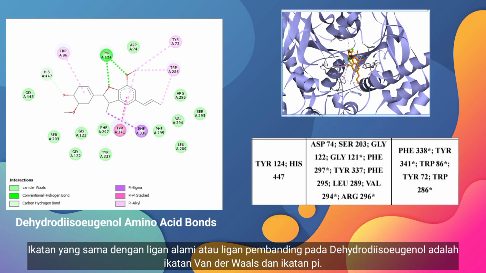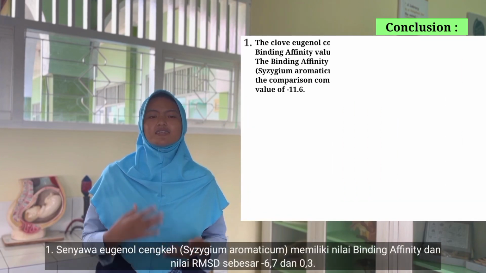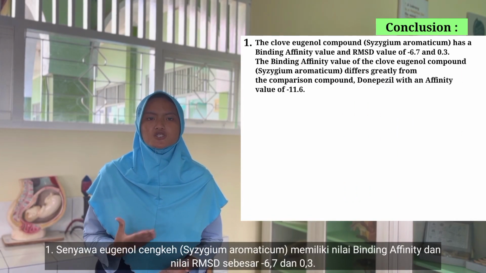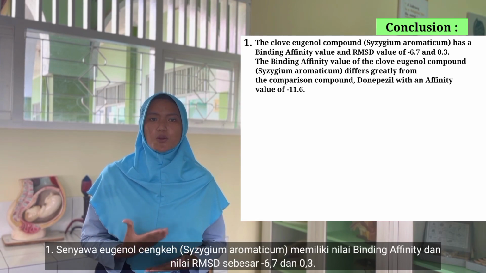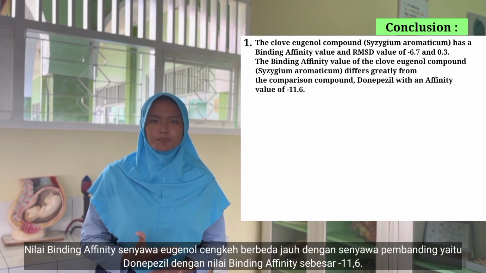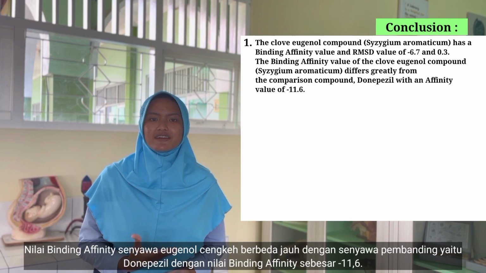So, the conclusion of this research is, the clove eugenol compound has a binding affinity value and root mean square deviation value of -6.7 and 0.3. The binding affinity value of the clove eugenol compound differs greatly from the comparison compound donepezil, with an affinity value of -11.6.